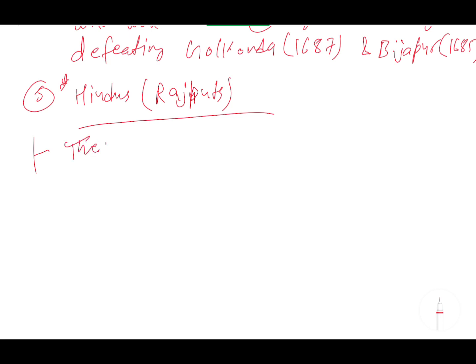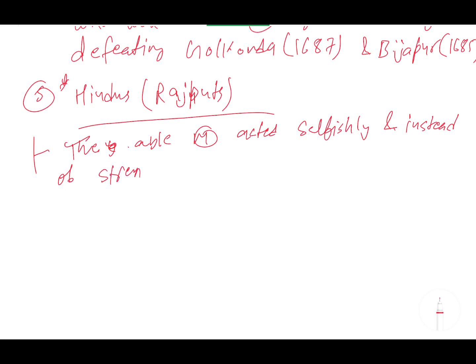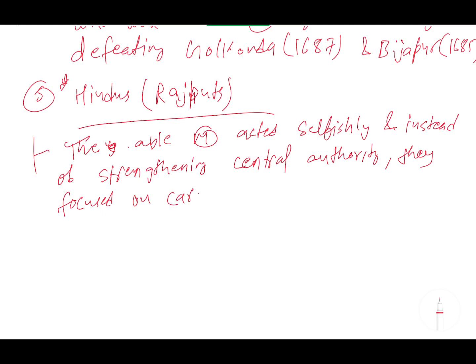So we can write one point. The able Mansabdars acted selfishly, and instead of strengthening central authority, they focused on carving out their own principality.